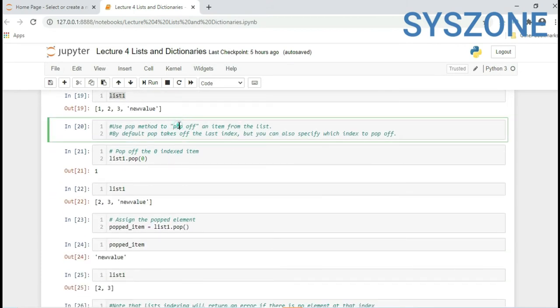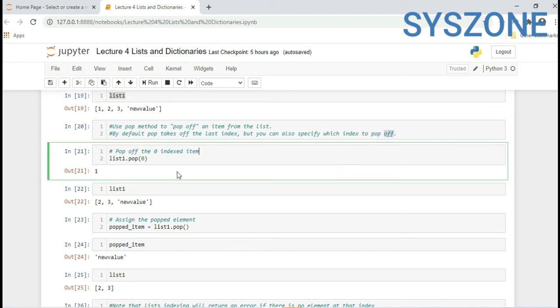We can use the pop method to pop off, or it will automatically take an item from a list. By default, the pop method takes off the last index, but you can also specify which index to pop off or delete from a list. So list1 dot pop method, inside it we are defining an index position. So here is 0 index, meaning the first value. So from this list, if you see, the first value is the value which is automatically getting popped.